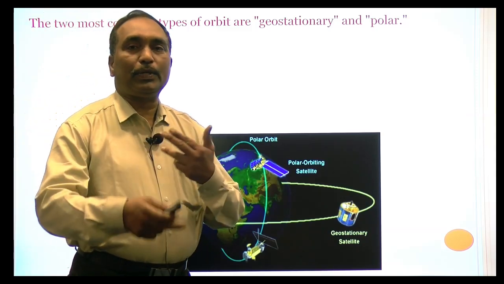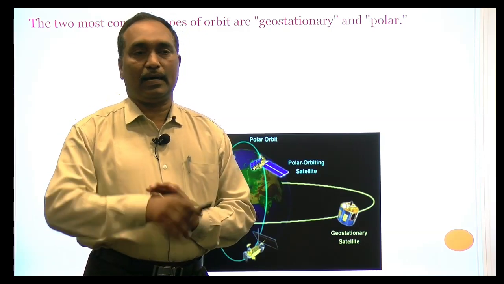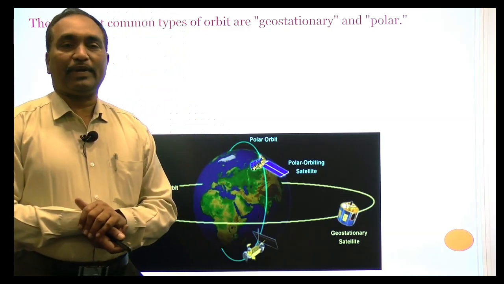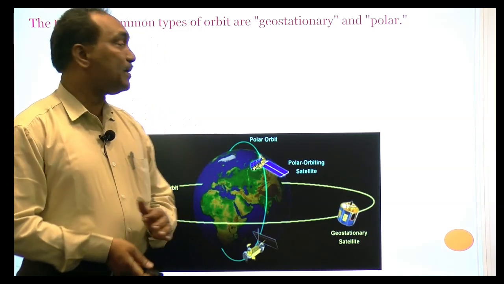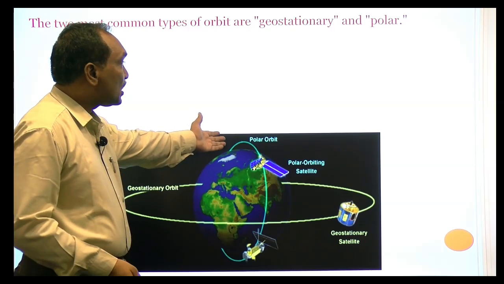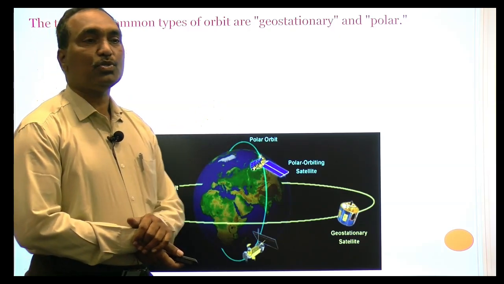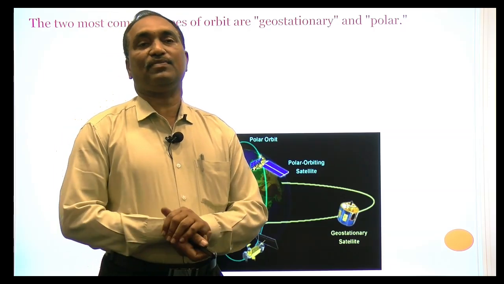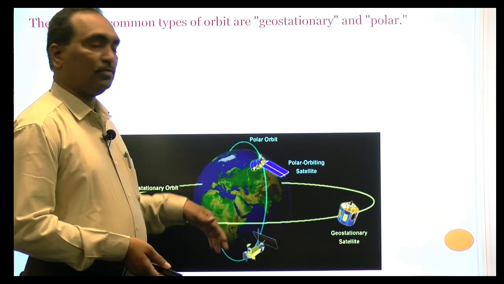During this rotation of the satellite around the Earth, we can take photographs of the Earth's surface. We can study the minerals which are available in the Earth. So this is the importance of these satellites. Those are called polar satellites. Polar satellites are nothing but those which revolve around the Earth from North Pole to South Pole.